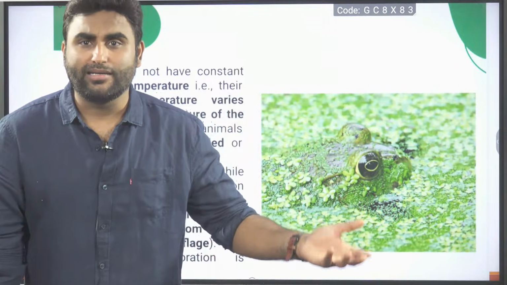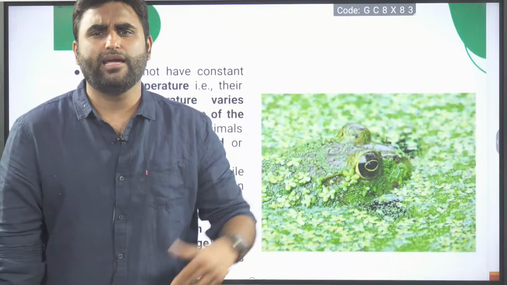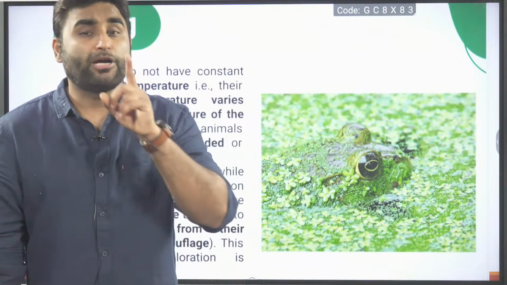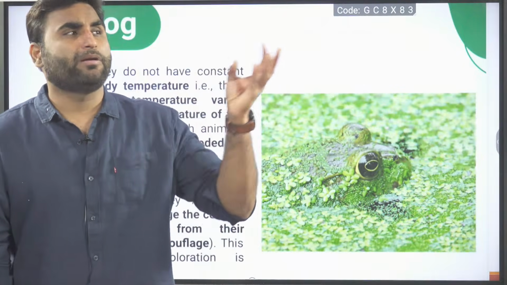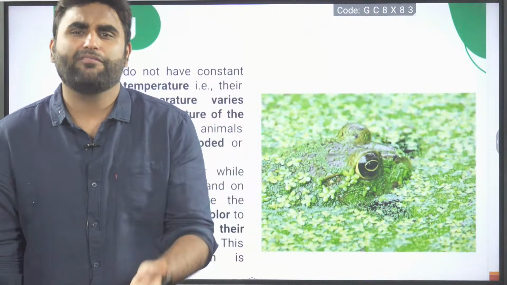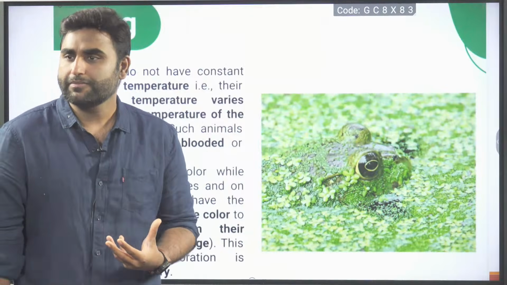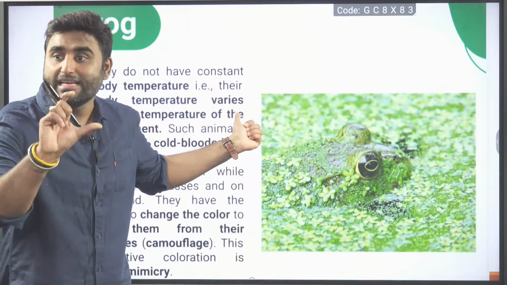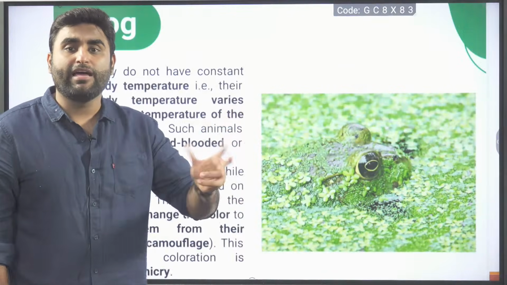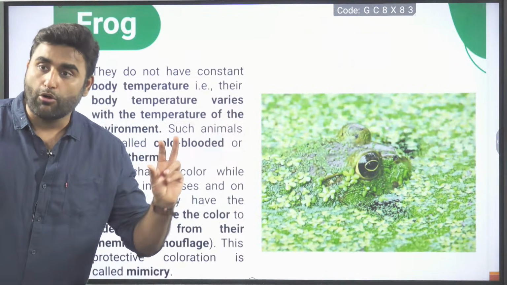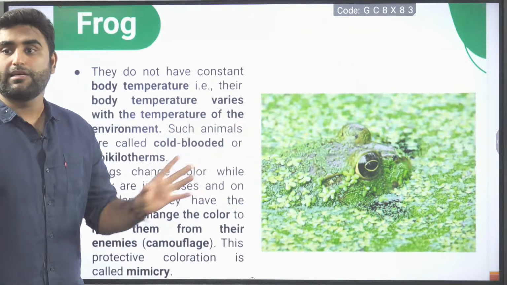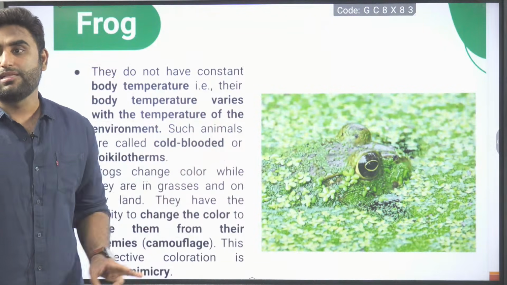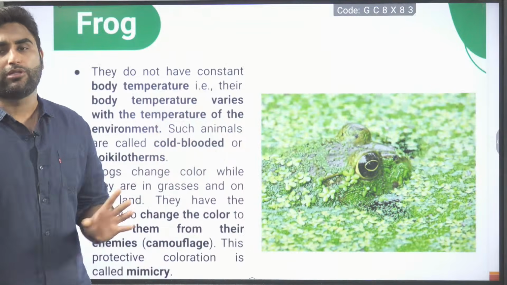Okay. Outside 30 degrees, their temperature will also become 30 degrees. Outside 25 degrees, theirs will also become 25 degrees. But your body, whether kept in 24, 25, 30, 35, we are able to regulate body temperature. So, their body temperature varies. Underline the word varies. Varies means changes. Their body temperature changes as per the environment. Such animals are called cold-blooded or poikilotherms.